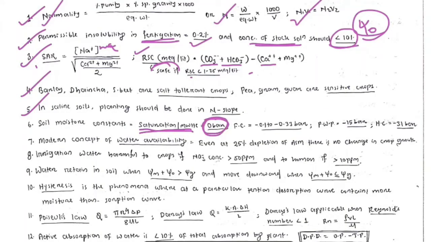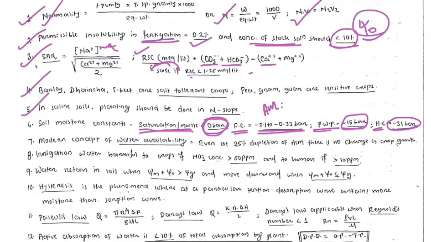That is the maximum water tension or water potential, that is 0 bar. That is in a saturation condition. Then in field capacity the potential is minus 0.1 to minus 0.33 bar. In permanent wilting point the potential of water is minus 15 bar, and in hygroscopic coefficient this is minus 31 bar.